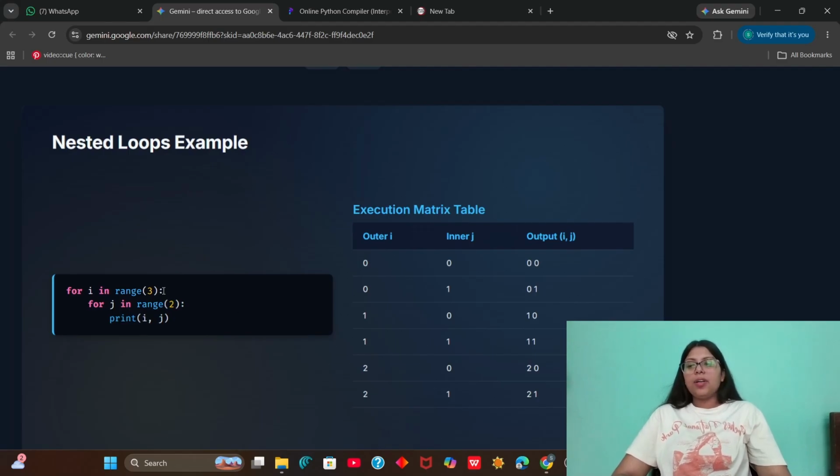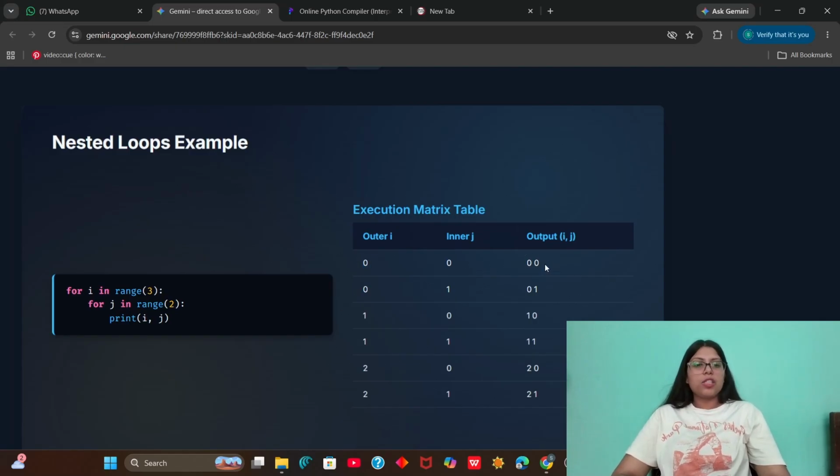Now for i's value 0, we are executing another block. For j in range(2), that will make it 0 and 1. So for outer 0, j will first become 0 and again j will become 1. So for the same outer value of i, j will take 0 and 1.